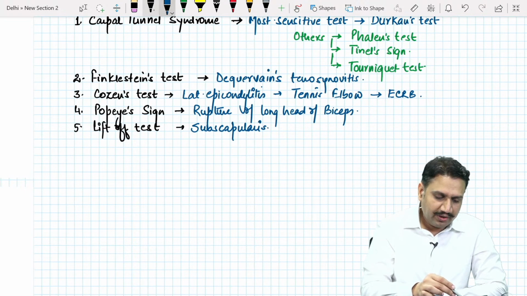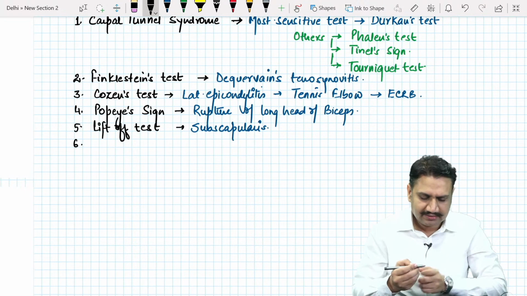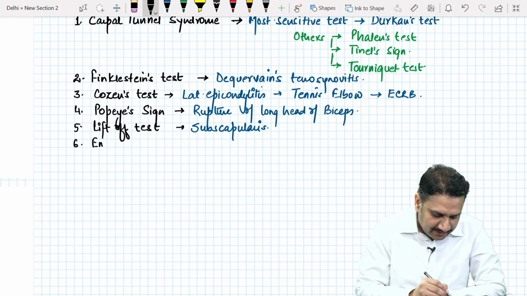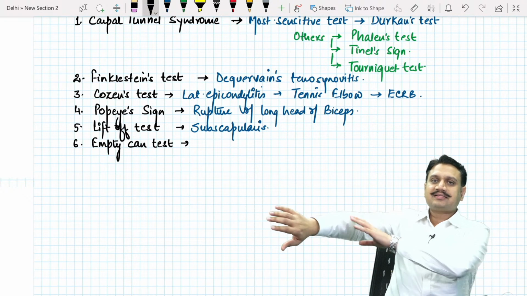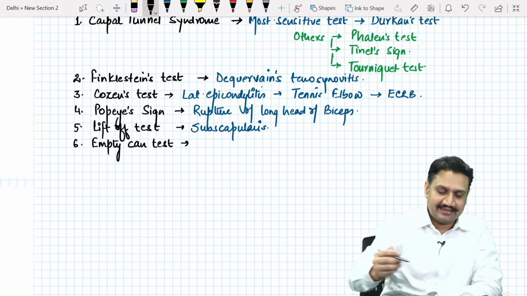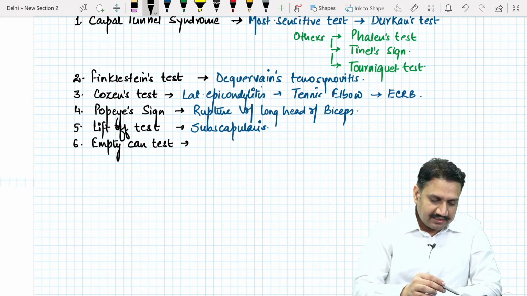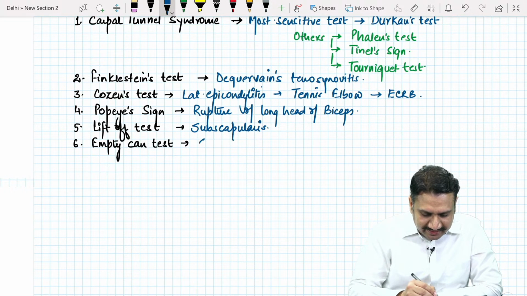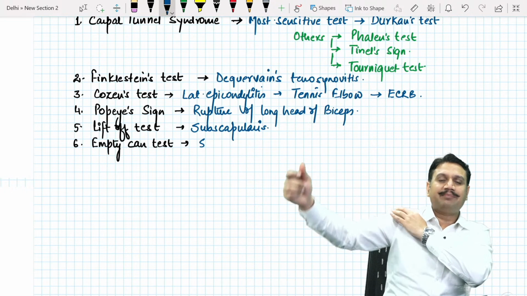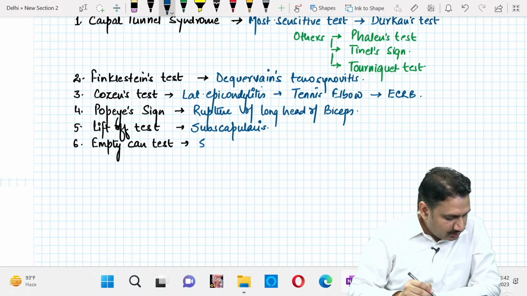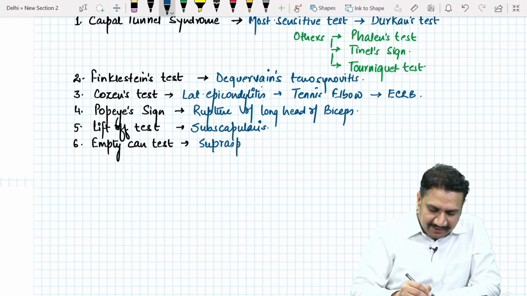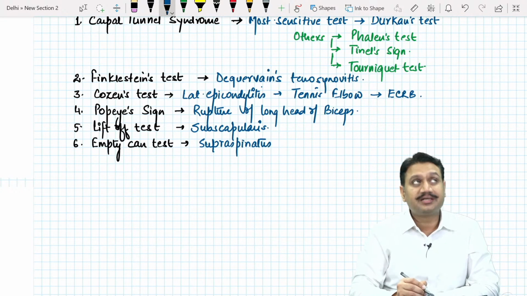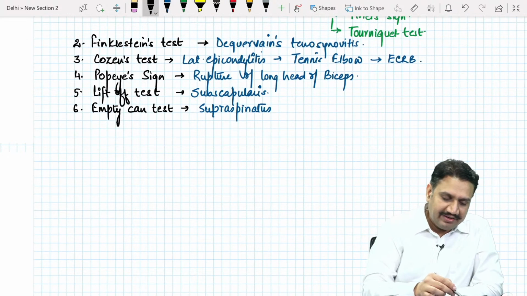Then you have a test here called the empty can test. The empty can test is done for supraspinatus. You ask the patient to keep the hand like this and lift it against some resistance. Basically, you ask the patient to abduct, elevate the hand against resistance. So it is done for the supraspinatus muscle. You can test for the tear of the supraspinatus muscle by the empty can test.